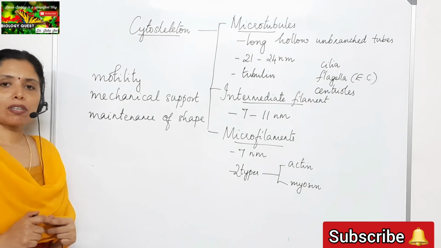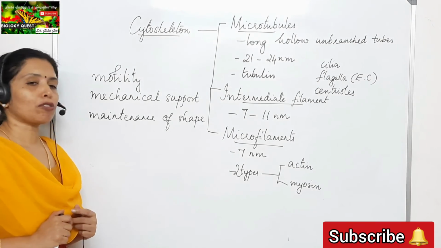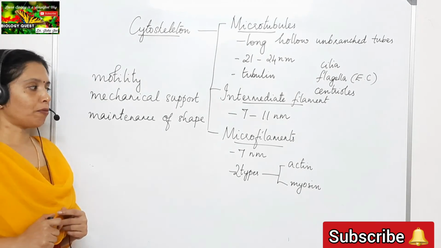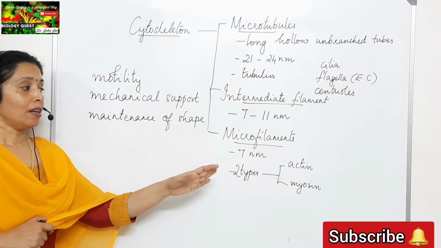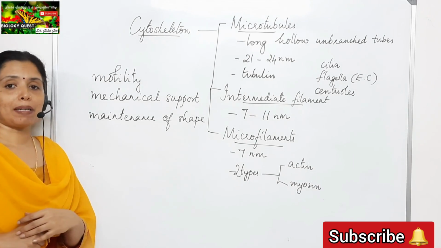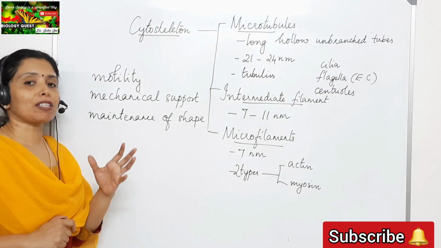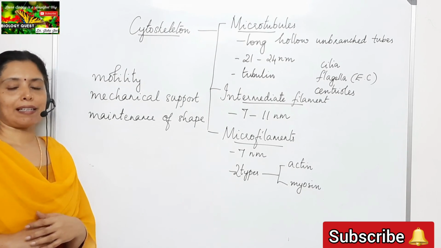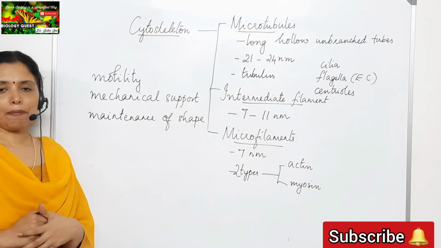In non-muscular cells, the microfilaments give rigidity to the cell. So the important function of microfilaments in skeletal muscles is to help in the contraction of the muscles, and in non-muscular cells they give rigidity to the cell.